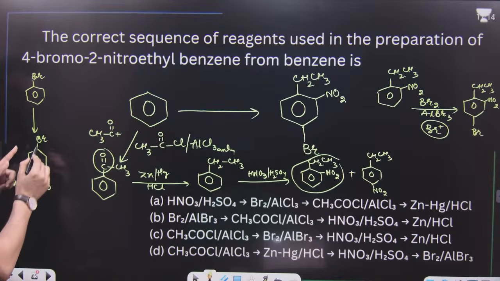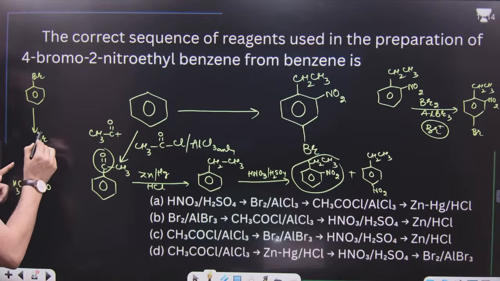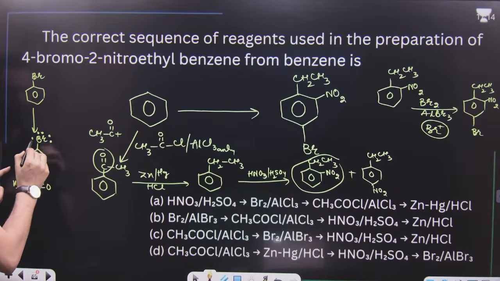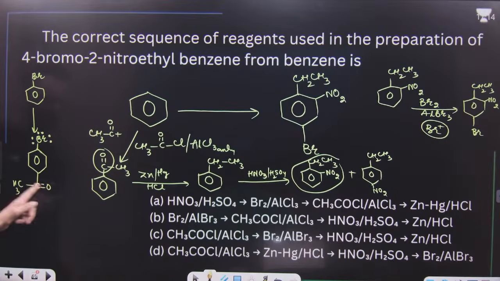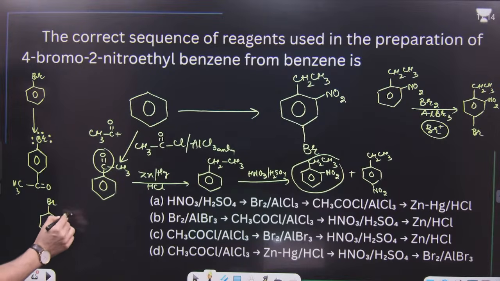Nitration can be done with the help of bromine, because this is an ortho-para directing group, and this is what we call a meta-directing group. So nitration can be done on ortho and para, but para is blocked, so nitro can go to this position, ortho. After nitration, we will get this one.